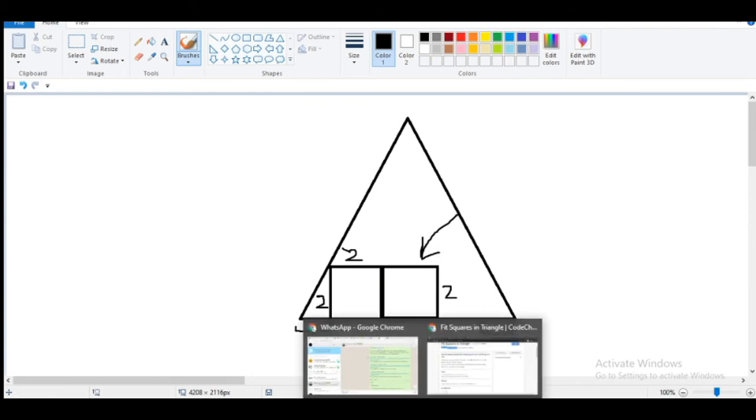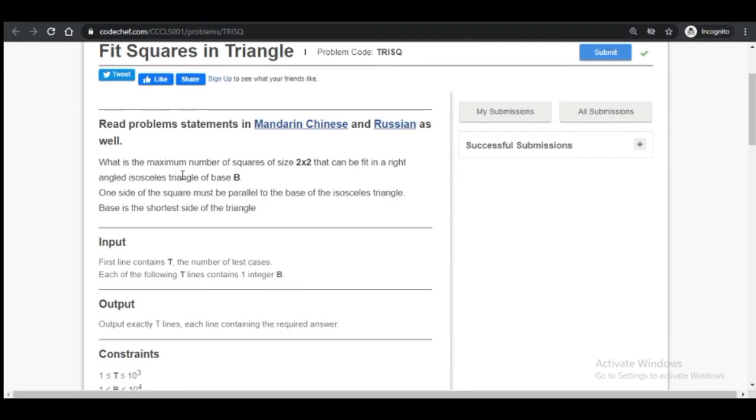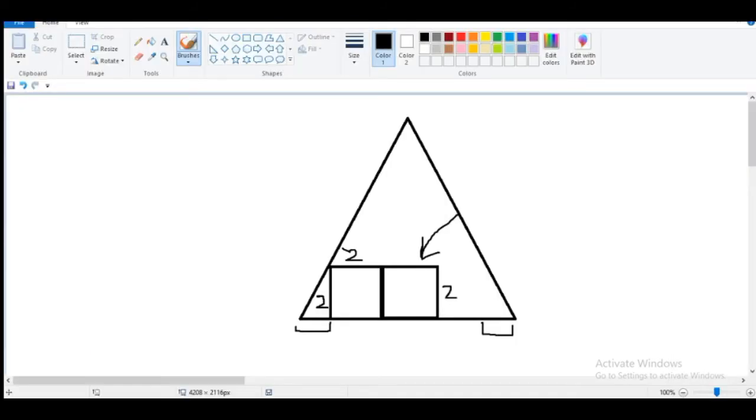So what the question wants to say is the same thing: what is the maximum number of squares of side 2 cross 2 that can be fit in a right angled isosceles triangle of base B? This is an isosceles triangle.